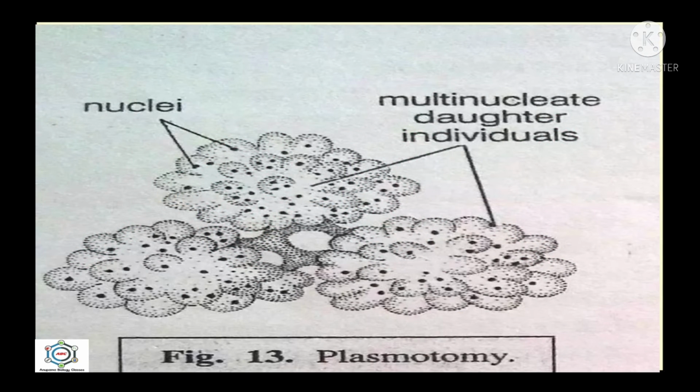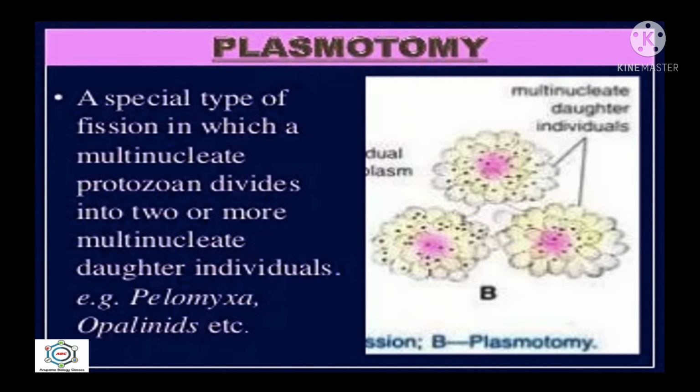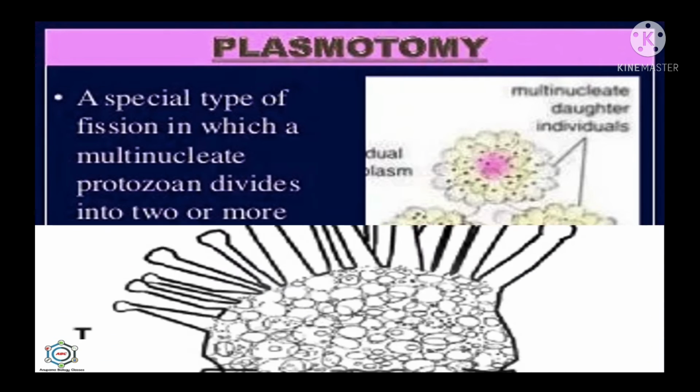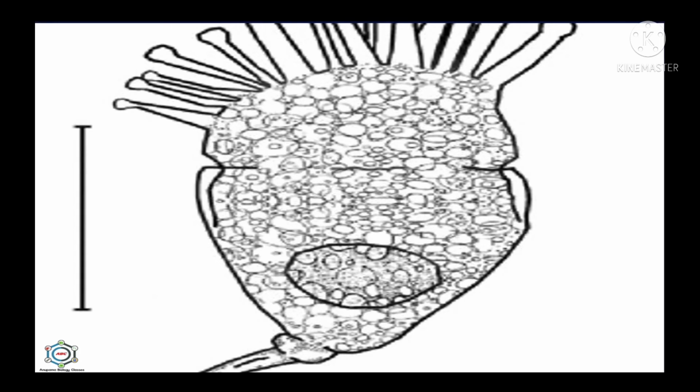Next is plasmotomy. Fission of a multinucleate protist into two or more multinucleate offsprings by the division of cytoplasm without clear division of nuclei is called plasmotomy, and it occurs in case of Opalina. In this picture you can see. So plasmotomy is a special type of fission in which a multinucleate protozoon divides into two or more multinucleate daughter individuals. Now, this is the structure of Opalina.